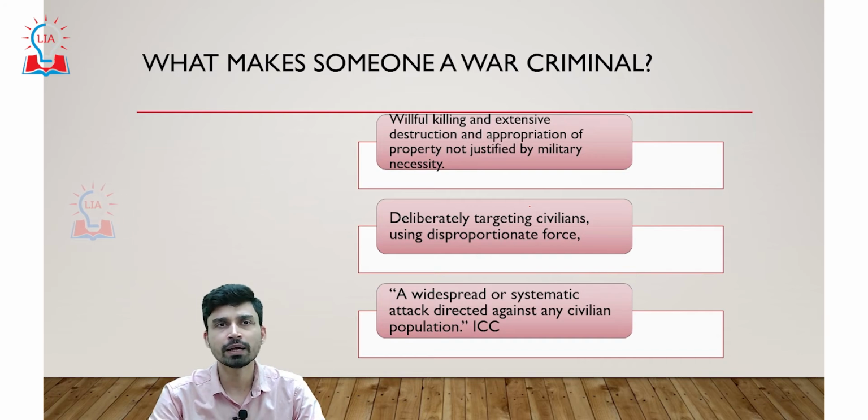Now let us try to understand what kind of activities or actions can make someone a war criminal. First of all, if any individual is participating in willful killing and extensive destruction and appropriation of property which cannot be justified as a military objective or military necessity, then it can be declared a war crime. Similarly, any deliberate targeting of the civilian population or civilian inhabitations using a disproportionate amount of force can be a kind of war crime. And the definition given by the International Criminal Code says that a widespread or systematic attack directed against any civilian population can come under the category of war crime.